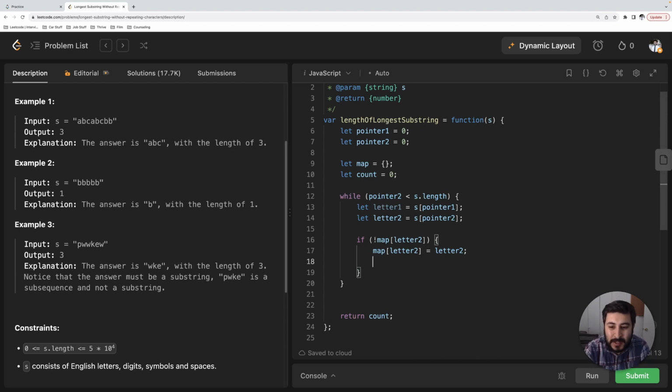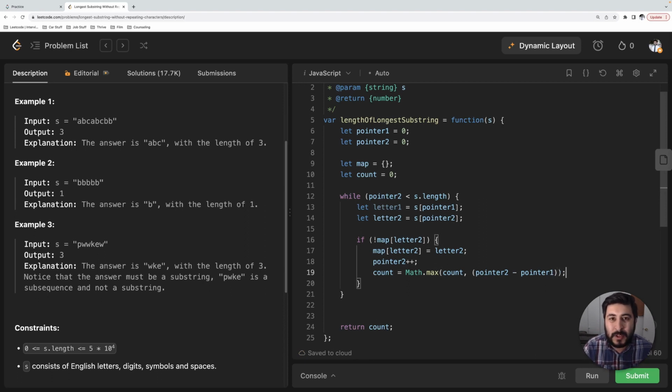All right, so the next thing that we're going to do is say pointer 2 plus plus. This is our conditional. If the map exists or doesn't exist, then we want to keep incrementing through the string, right? And then lastly, we're going to say count is equal to math.max, and we're going to check the count versus pointer 2 minus pointer 1.